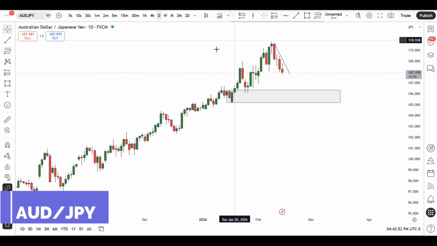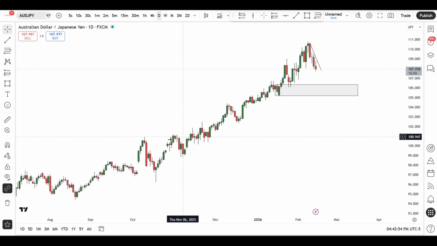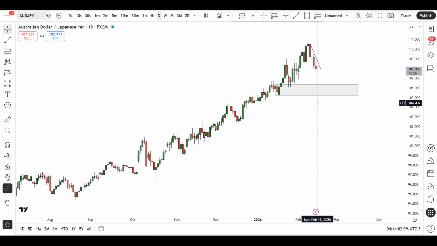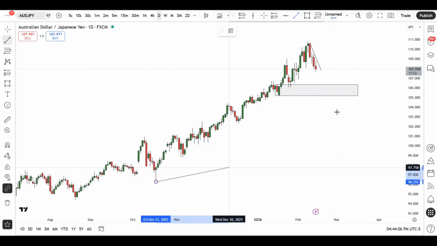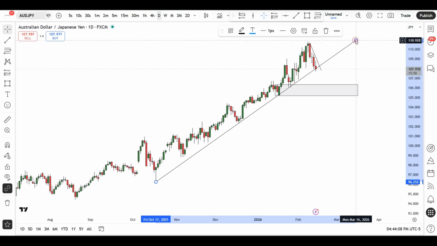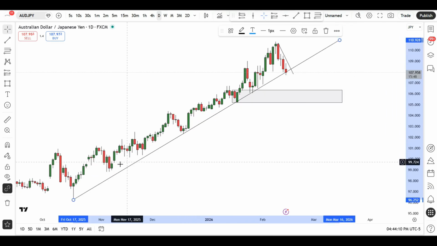Now, Australian dollar, Japanese yen, this one is obviously moving better, you can see the swinging pattern. Of the yen crosses so far, this market has been the one giving us nice swinging patterns, as you can see here. Maybe we even have a trend line in here as well that is acting as a guide. And well, the market is pretty much sitting at that trend line right now.